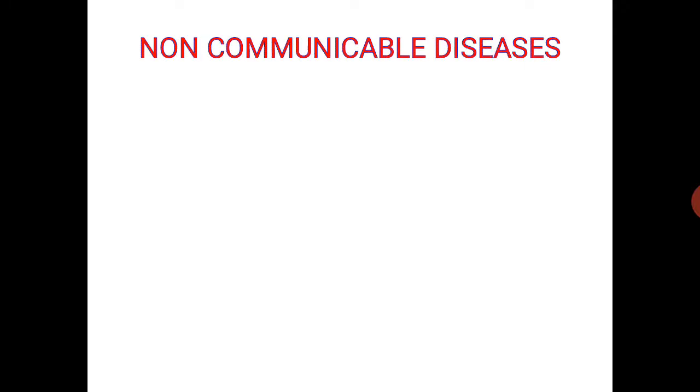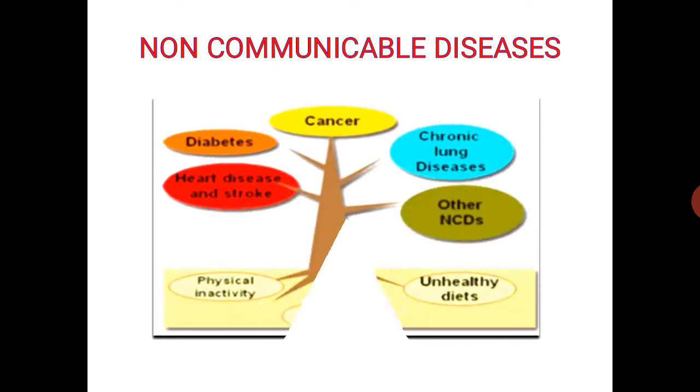Non-communicable diseases. Diseases that do not spread from one person to another are called non-communicable diseases. Some of the examples of non-communicable diseases are cancer, diabetes, heart diseases and stroke, chronic lung diseases, and other non-communicable diseases. Now, when a person is physically inactive, or indulges in smoking, or practices a very unhealthy diet, he or she is sure to get one of these diseases mentioned above.